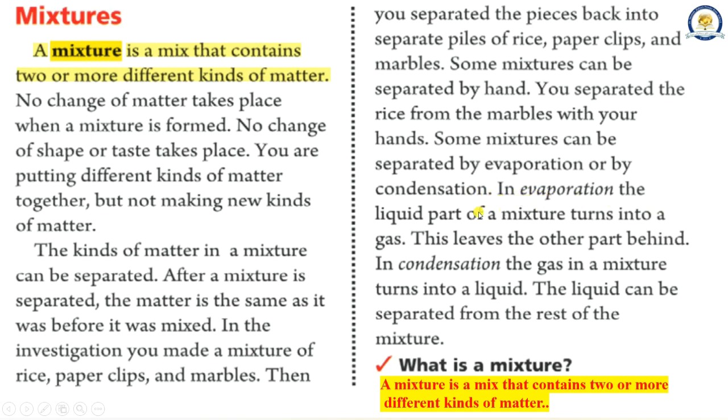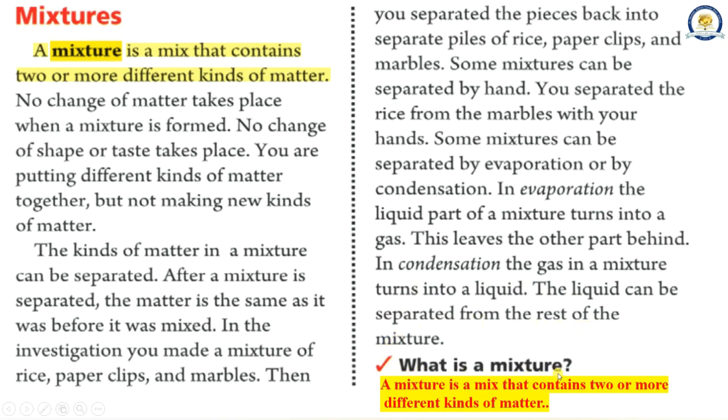In evaporation the liquid part of a mixture turns into a gas. This leaves the other part behind. In condensation the gas in a mixture turns into a liquid. The liquid can be separated from the rest of the mixture.